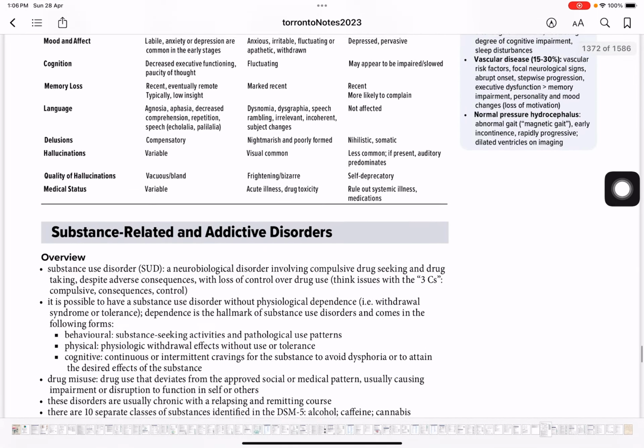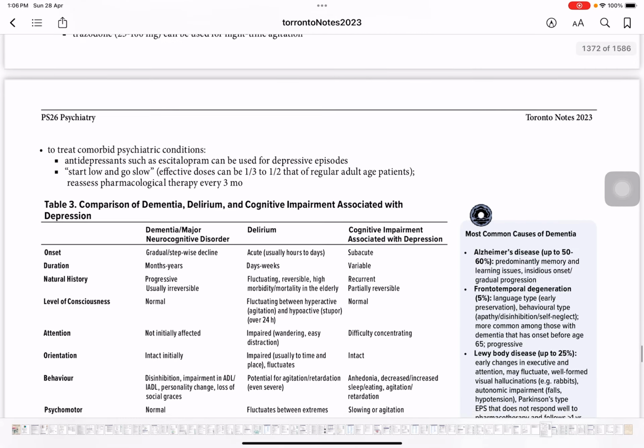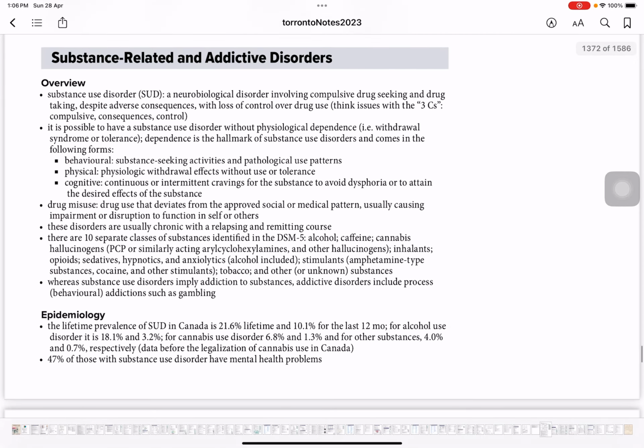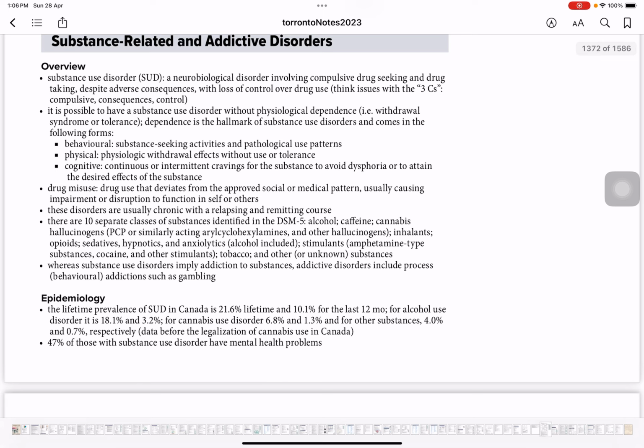So this is from the psychiatry chapter, and this is one of the objectives that we're going to cover today. So let's start. Substance use disorder: a neurobiological disorder involving compulsive drug seeking and drug taking despite adverse consequence with loss of control over the drug use. So what is substance use disorder? Where the person is drug seeking despite knowing the consequence of the drugs or adverse effect related to the drug, with loss of control over the drug use. Think the issues with the three C's. Remember these three C's: compulsive, consequence, and control.